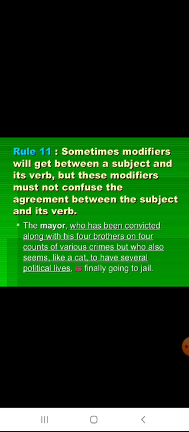Rule 11. Sometimes modifiers will get between a subject and its verb, but these modifiers must not confuse the agreement between the subject and its verb. For example, the mayor, who has been convicted along with his 4 brothers on 4 counts of various crimes, but who also seems like a cat to have several political lives, is finally going to jail.